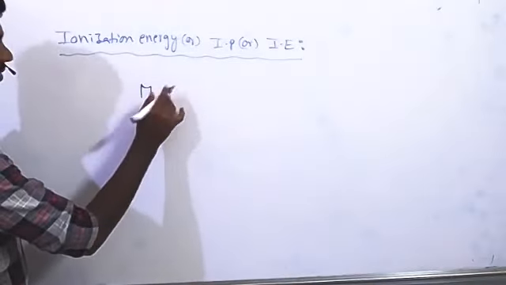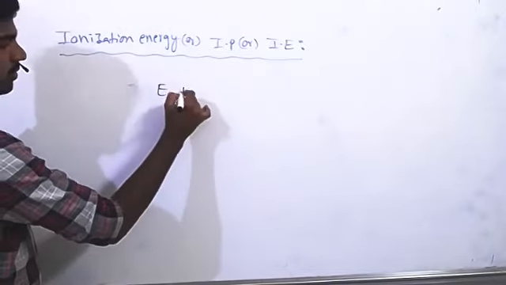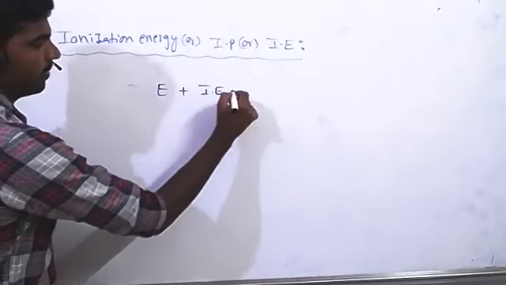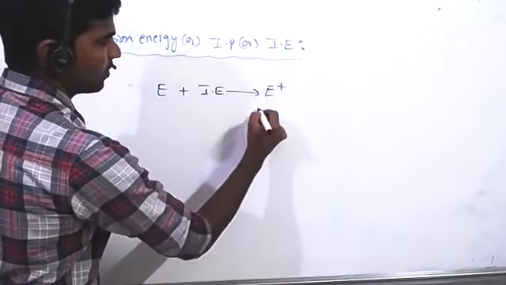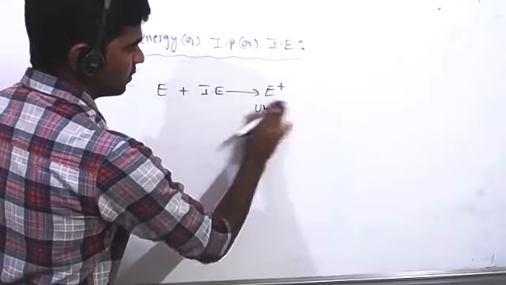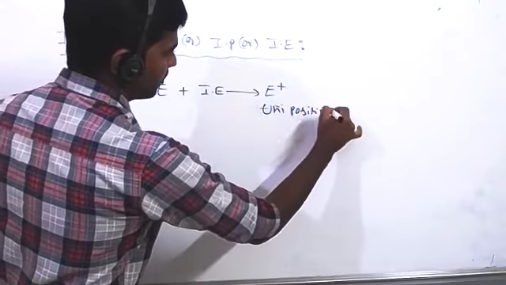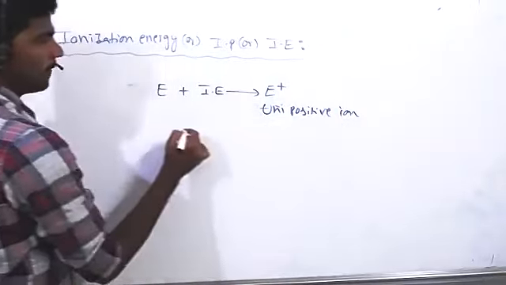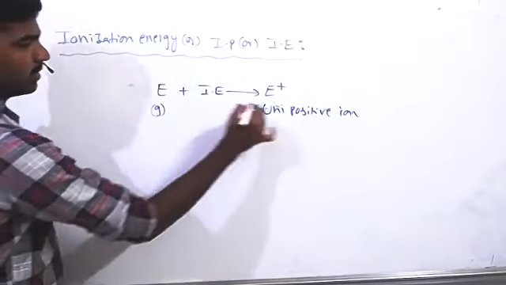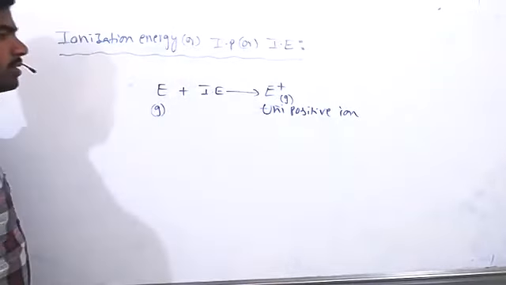So an element, by applying ionization energy, becomes E plus. A cation is formed, a unipositive ion, obtained in the gaseous state.